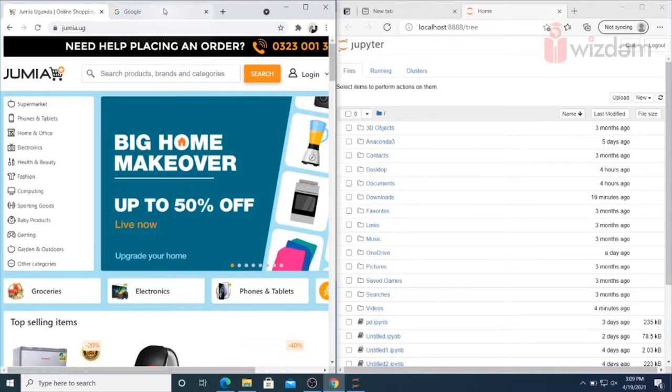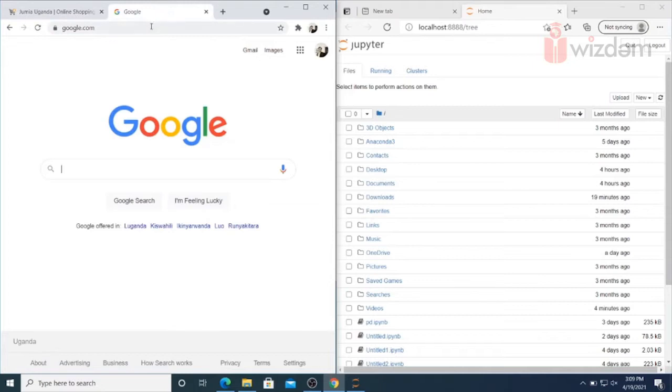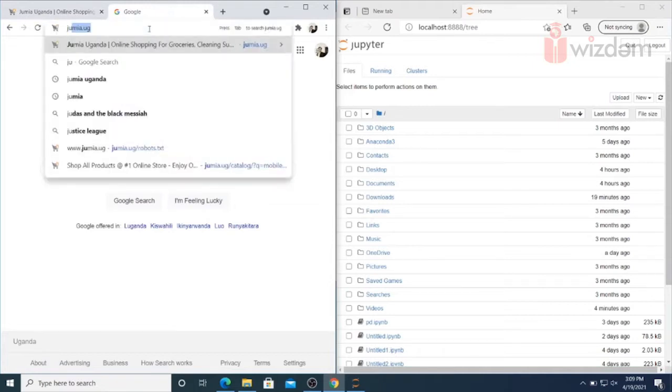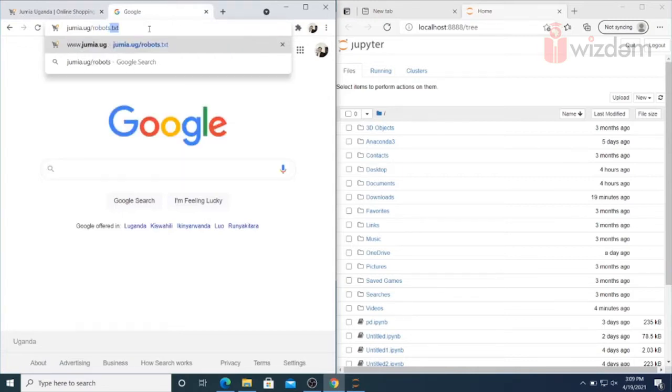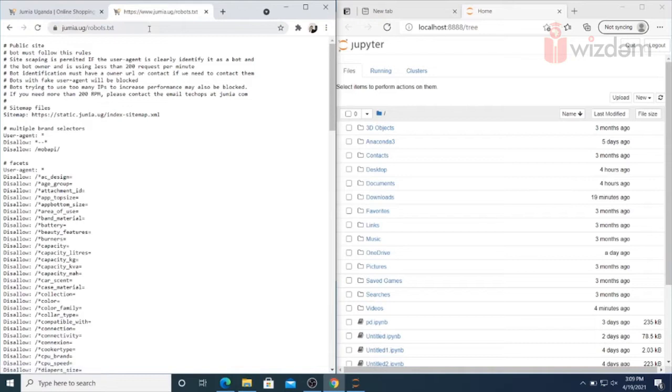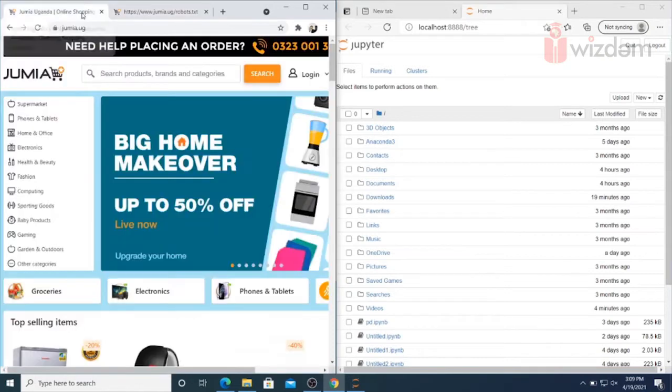So now this is the Joomla website where we are going to implement the web scraping, but before implementing we should check whether it allows web scraping or not. So we'll click on joomla.ug/robots.txt and now you can see web scraping is permitted. It says if the user agent is clearly identified as a bot and the bot owner is using less than 200 requests per minute, it will be fine.